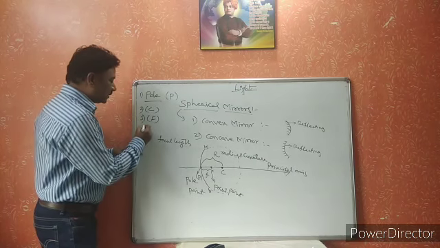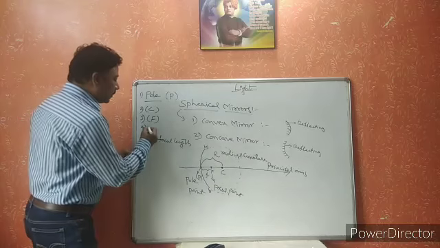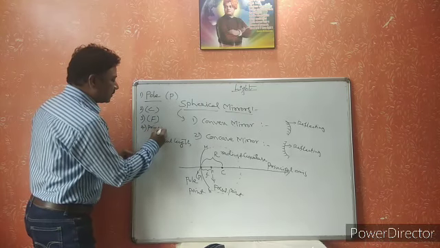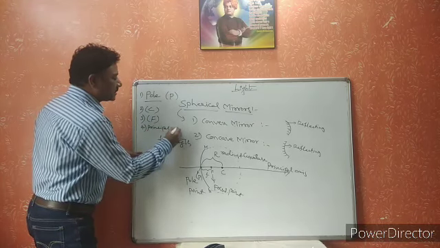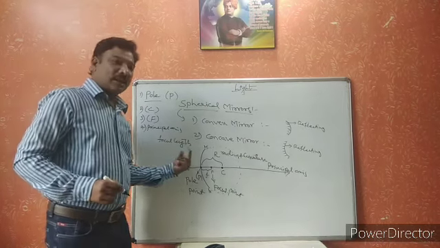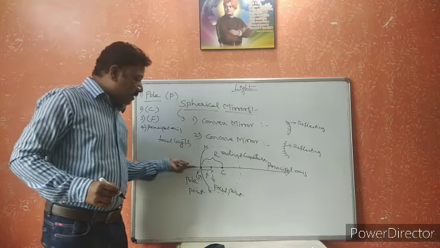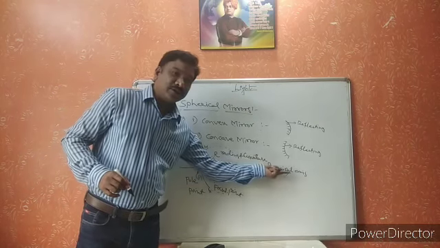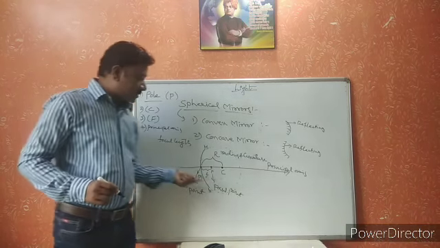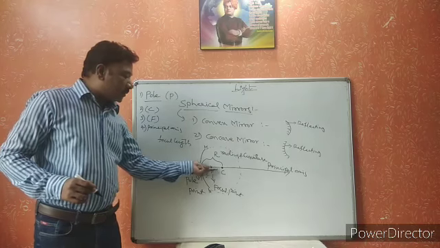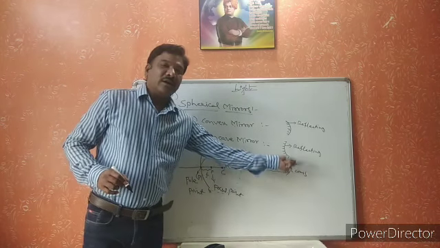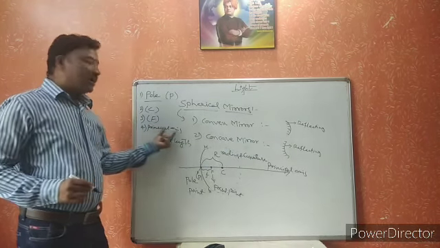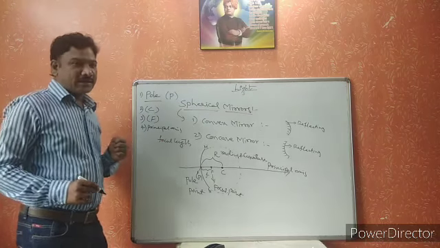And next, we discussed the principal axis. What is meant by principal axis? The horizontal line which is passing through the pole point, focus point and center of curvature is called the principal axis.